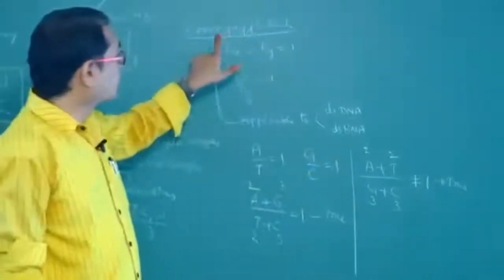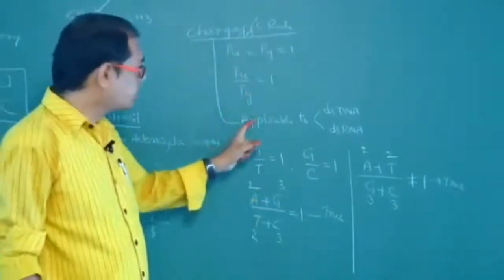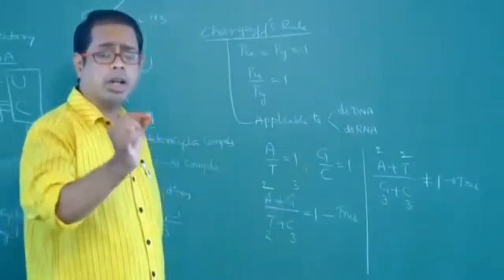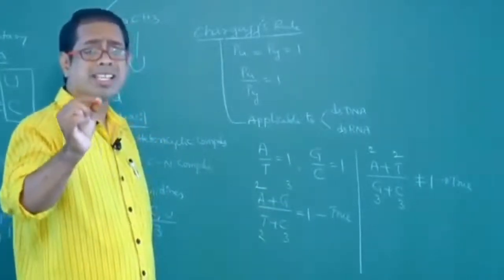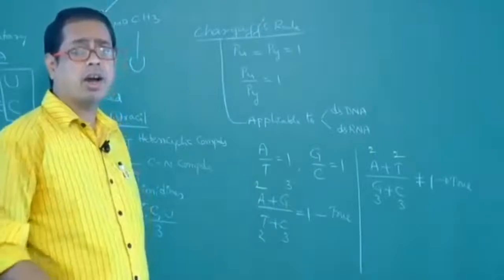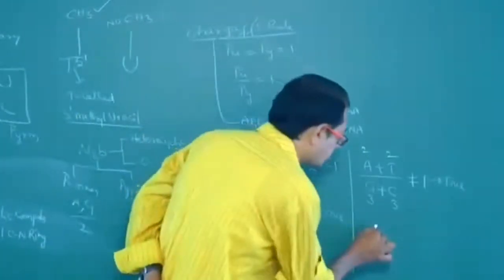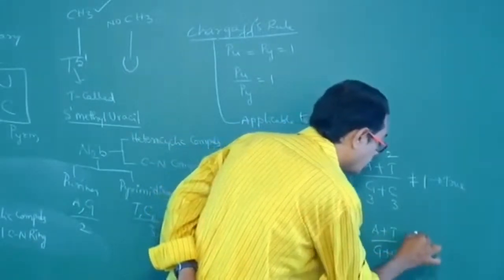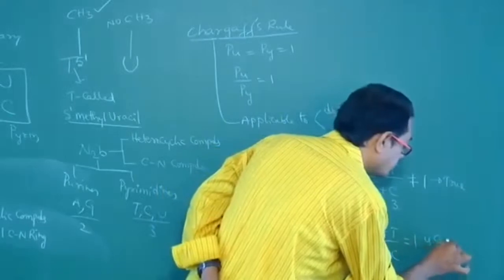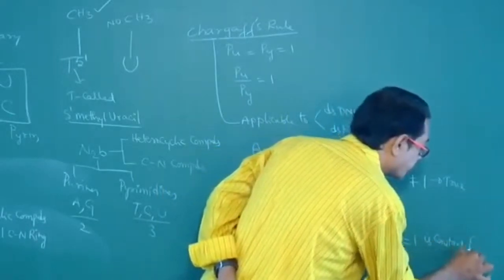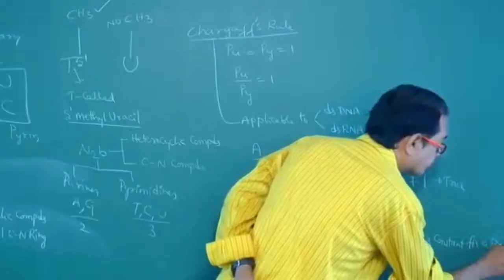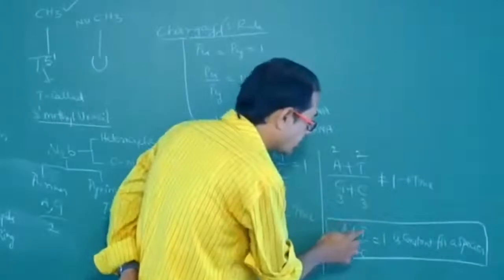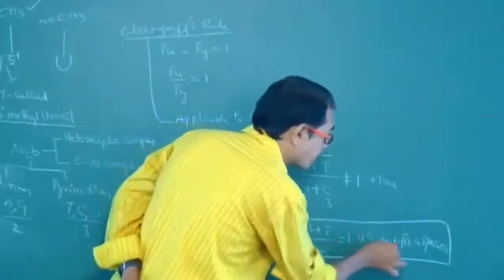So the amount of purine is equal to the amount of pyrimidine. This is called Chargaff's rule. Chargaff's rule is applicable to double stranded DNA and double stranded RNA, not applicable to single stranded DNA and single stranded RNA. However, A plus T by G plus C is constant for a species. This is very, very important, my dear students.